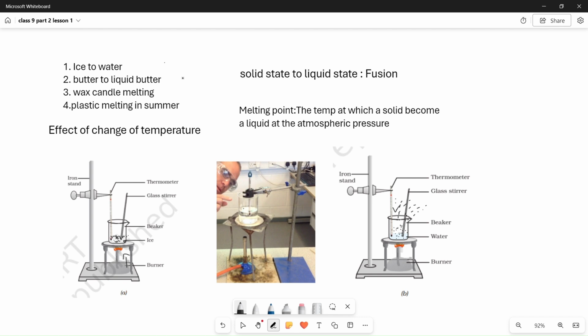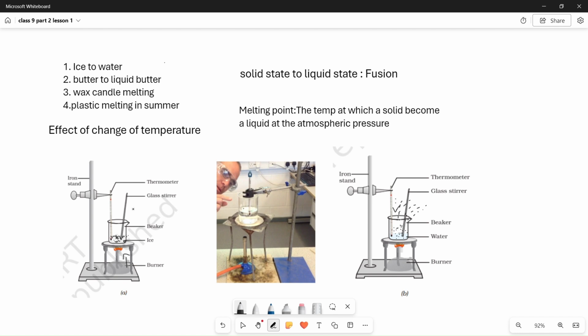As we discussed in the earlier slide, there are 3 points we have to observe: what happens within the material when it undergoes transformation, right? So first, the activity given in the textbook: effect of change of temperature, how the temperature affects the change of its state. Let us observe. This is the schematic diagram, and this is the original laboratory equipment. I want to show you how it looks, that's why I displayed this one.